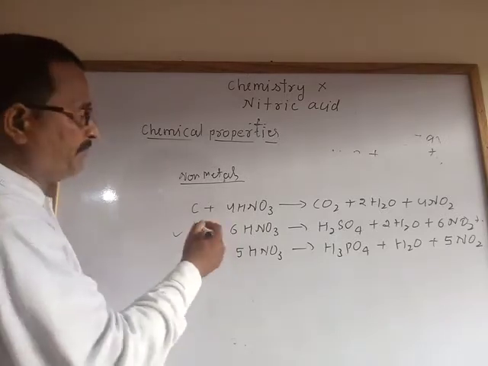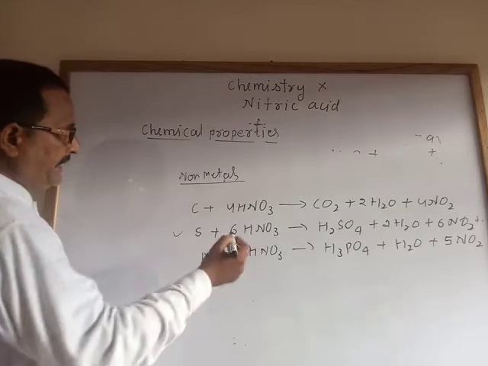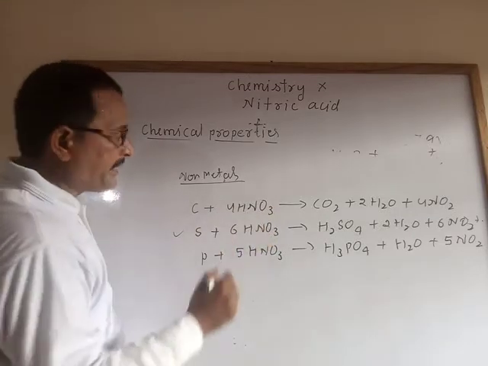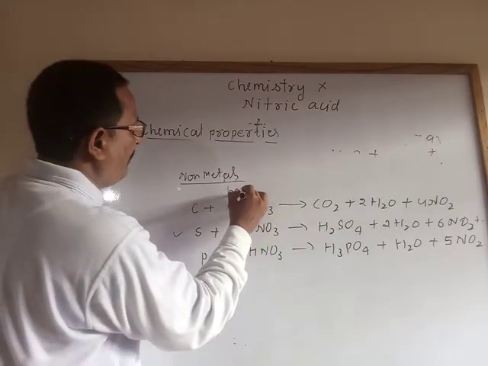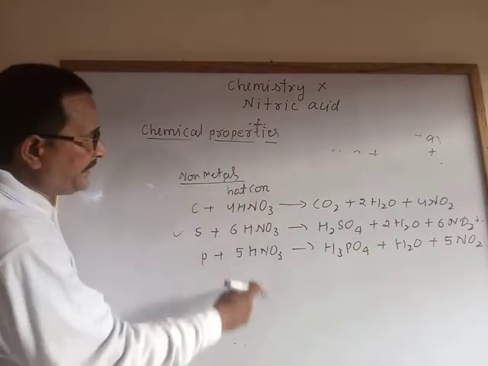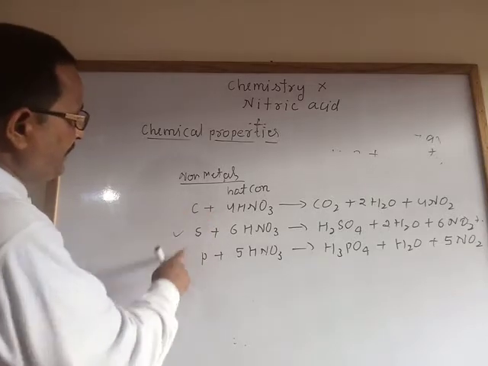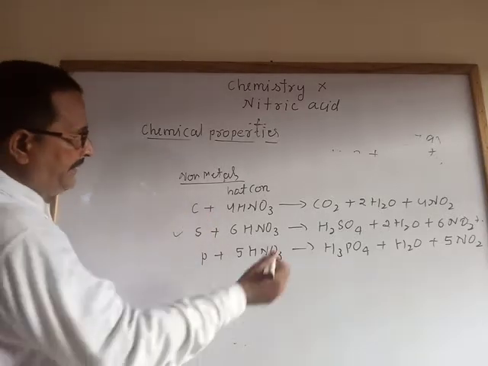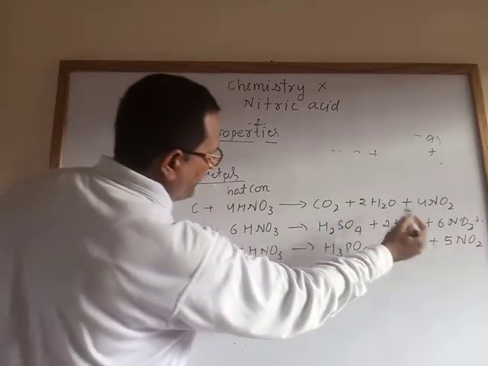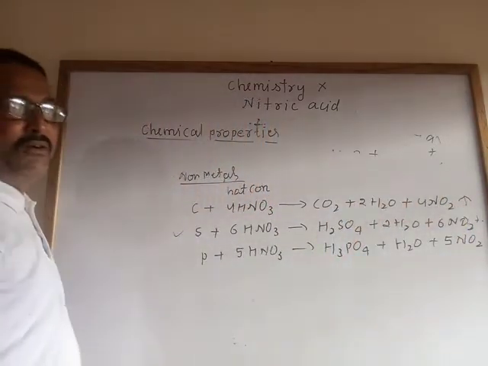In the acid base chapter this reaction was also there. When hot and concentrated nitric acid reacts with non-metals like carbon, sulfur, phosphorus, it gives carbon dioxide, water and a reddish brown gas, nitrogen dioxide.